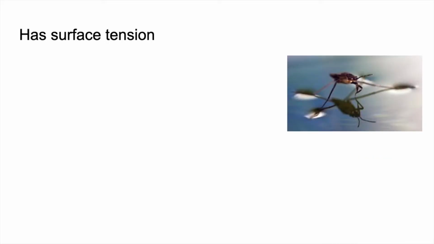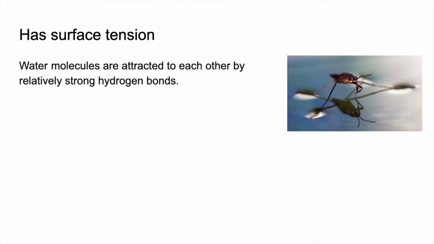So if we move on to surface tension now, we've got a picture there of an insect that's able to actually walk on the surface of water. The reason that's possible is because of water's unusual property of surface tension. Obviously that's due to hydrogen bonds. So the water molecules are attracted to each other by those relatively strong hydrogen bonds.